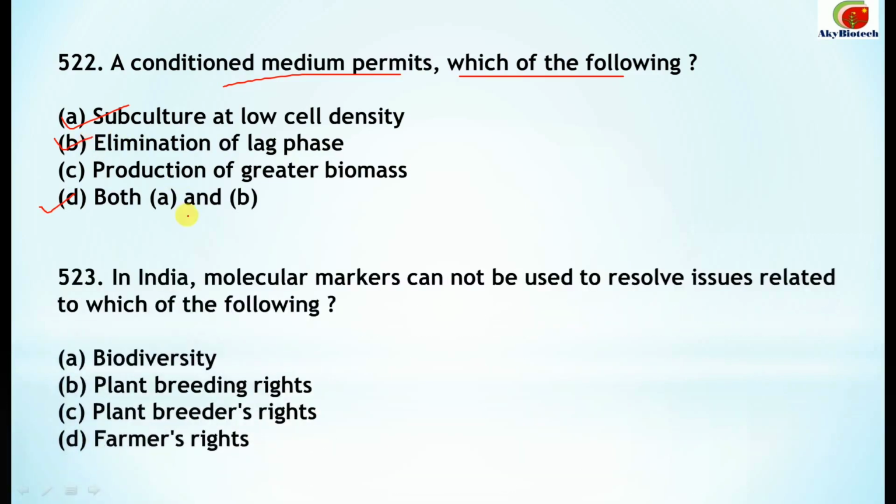Next. In India, molecular markers cannot be used to resolve issues related to which of the following? So molecular markers, they cannot be used to resolve issues related to what in India? That is the farmer's right.